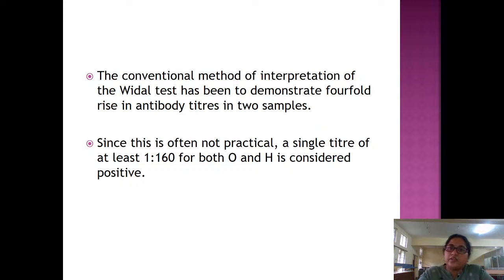This is the conventional method, but it is not practical, because first the child will have 2 pricks, and second, parents will not accept it. Parents get anxious and ask why we are repeating the same test again and again. So for practical purposes, we take only a single titer done in the second week of illness, and if it is 1:160 for both O and H antigen, it is considered positive.